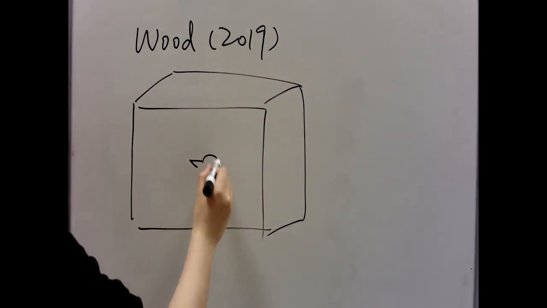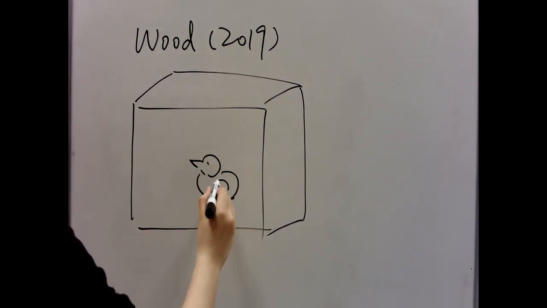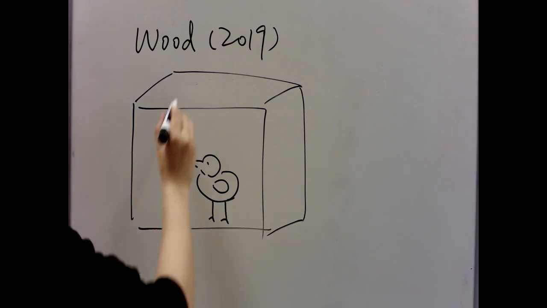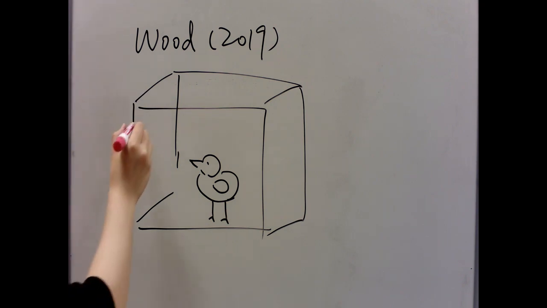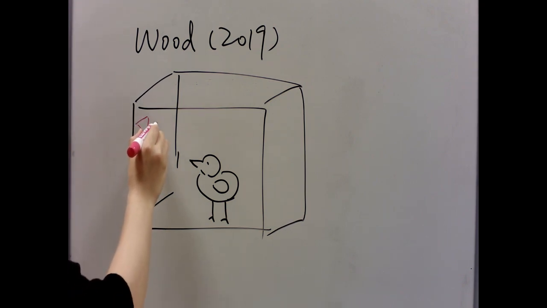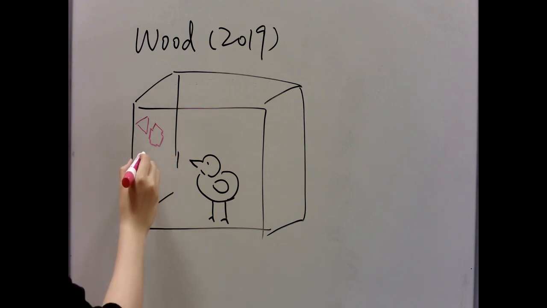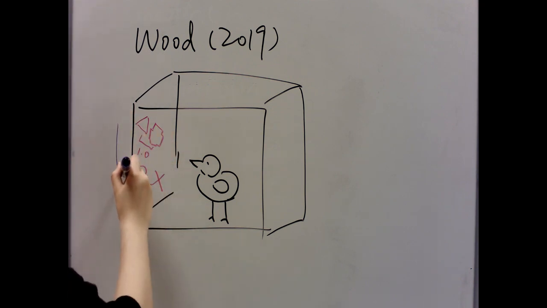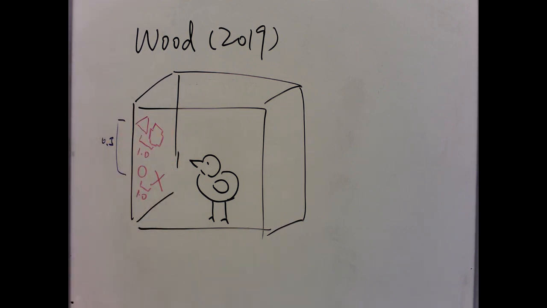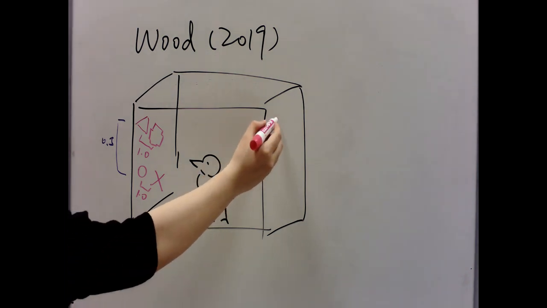Instead of placing the chicks between 2 screens like Santolin did, Wood designed a chamber to isolate the chick from the outside world during the experiment. The chicks were exposed to repeated visual stimuli consisting of 4 shapes: cross, X-shape, circle, and triangle. The shapes are paired into fixed groups of 2, circle followed by X, or triangle followed by cross. The transitional probability is 1.0 within a group and 0.5 between groups.